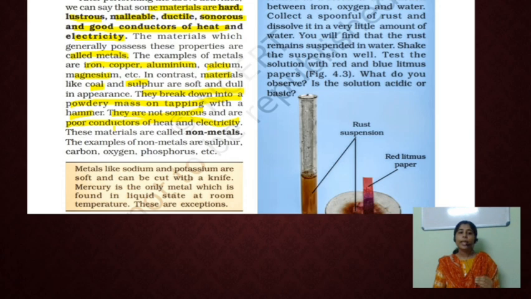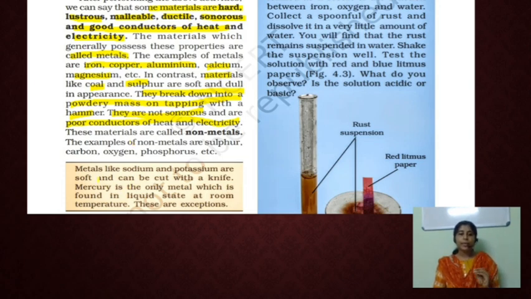If materials break down into a number of pieces by tapping with a hammer, are not sonorous, and are also poor conductors of heat and electricity, then they are called non-metals. These are the characteristics of non-metals. Can you see some examples of non-metals? Sulfur, carbon, oxygen, phosphorus, etc. are examples of non-metals.